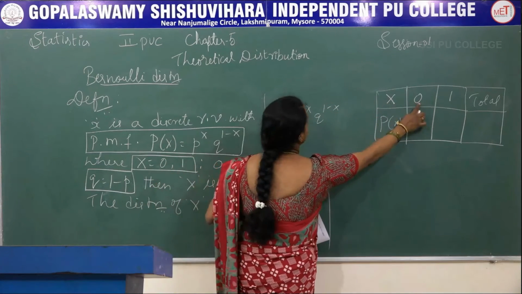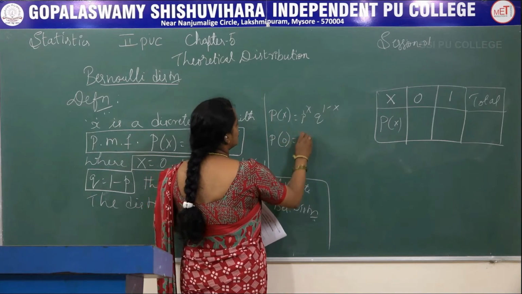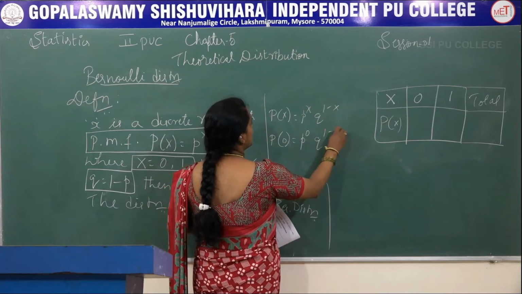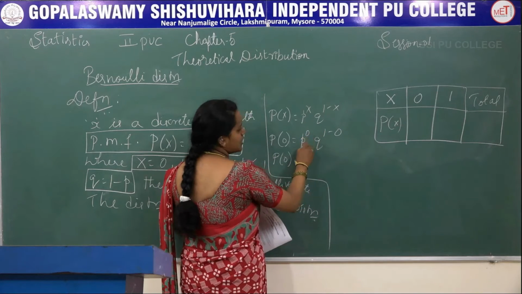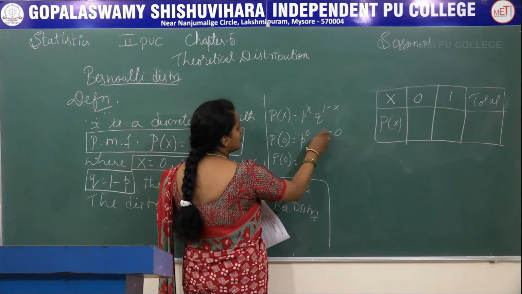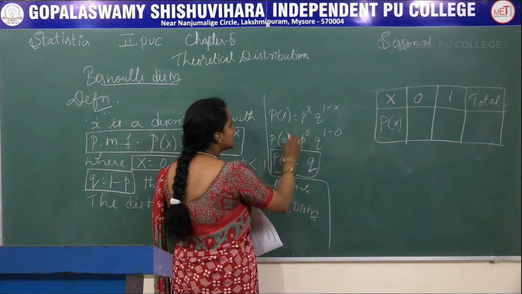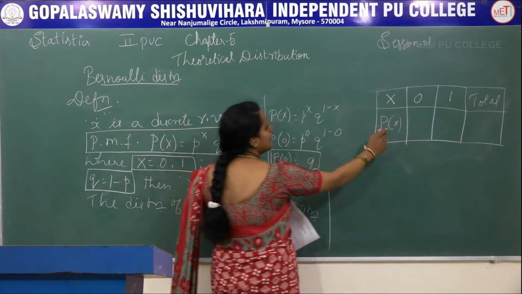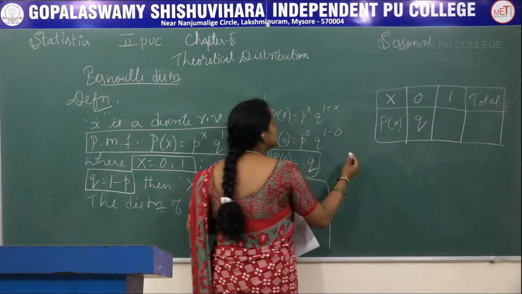If x equals 0, I substitute the x value here. P of 0 is equal to p power 0, q power 1 minus 0. Anything to the power 0 is 1, and q to the power 1 minus 0 is q. So if x value is 0, then the probability of x is equal to q.